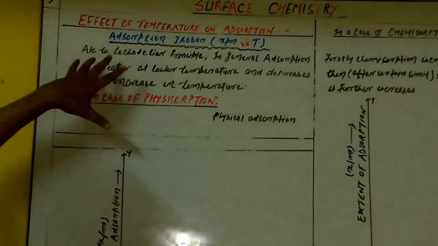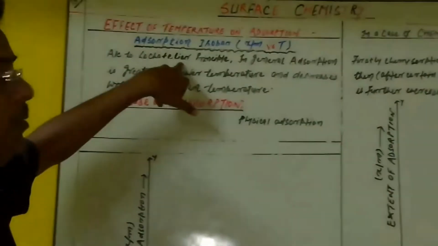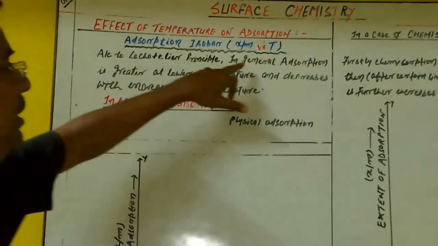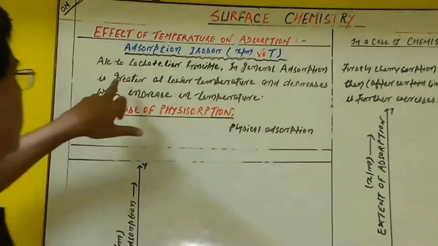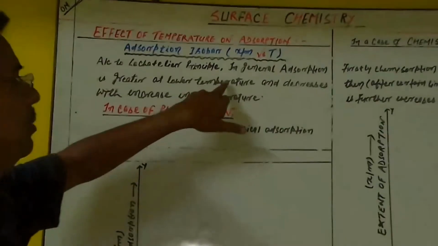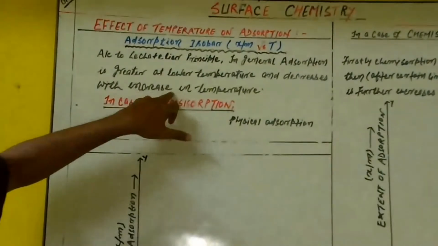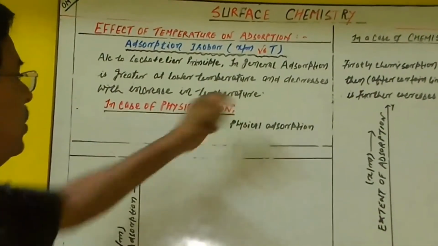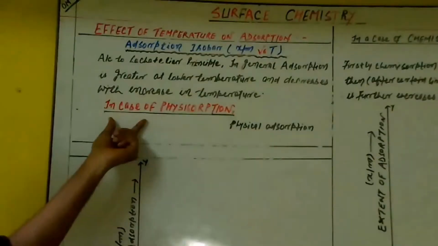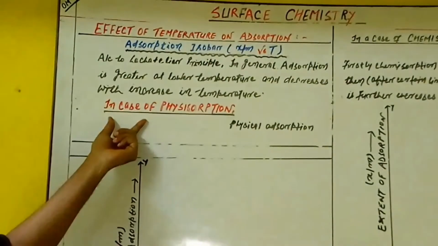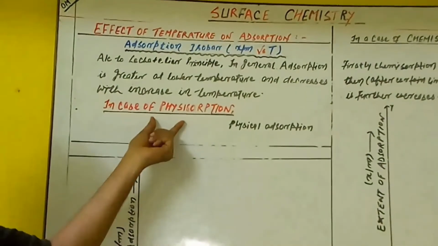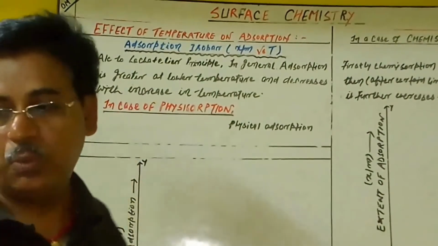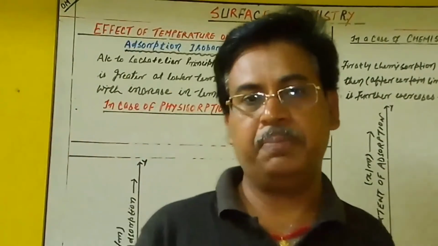According to Le Chatelier principle, we already saw that in general adsorption is greater at a lower temperature and decreases with increase in temperature. Now we discuss the case of physical adsorption or physisorption. Before this, we again give a certain concept.